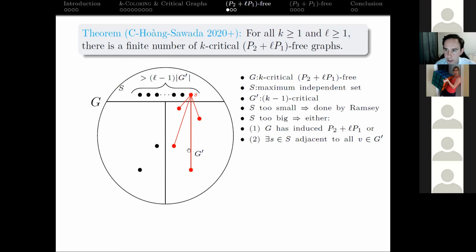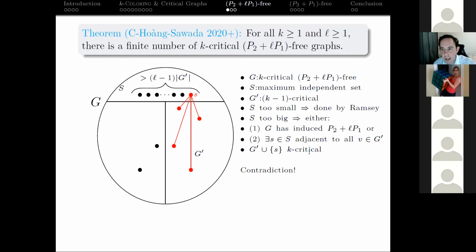We are joining a vertex to it, which makes the graph G prime joined with S a K critical graph, or even just K colorable, and that's a proper subgraph of the graph G, which is supposed to be K critical. So that's a contradiction, right? We can't have a proper induced subgraph of G that's K critical if G is supposed to be K critical. That contradicts the definition of what it means to be K critical. And that's really the whole proof.